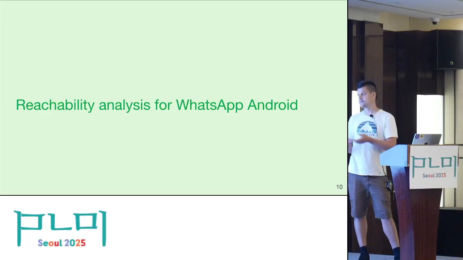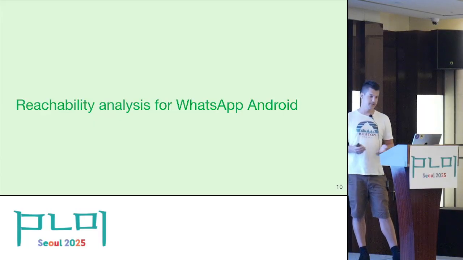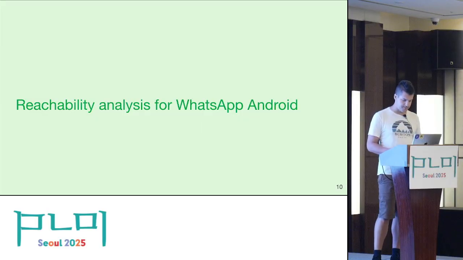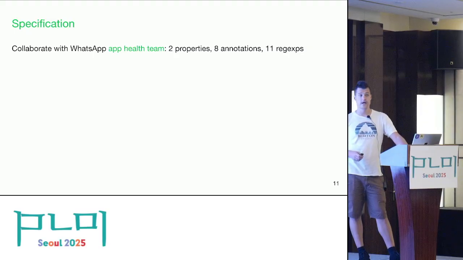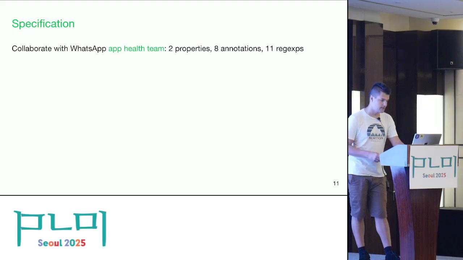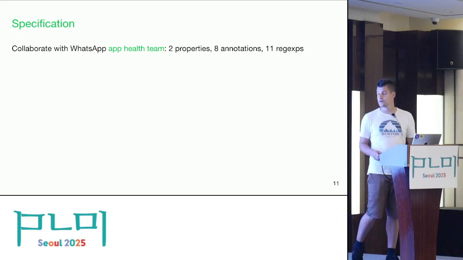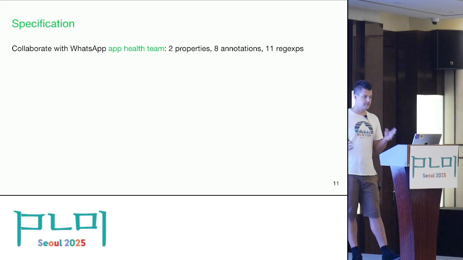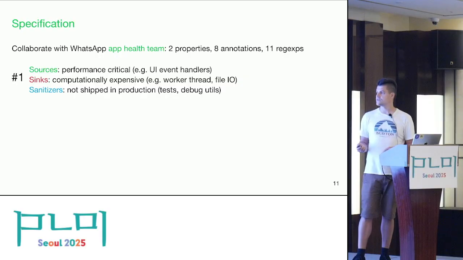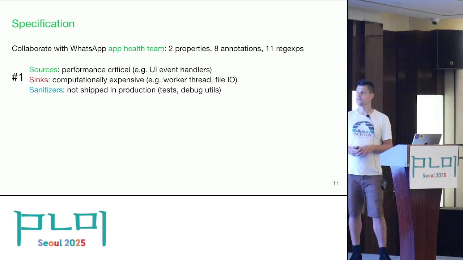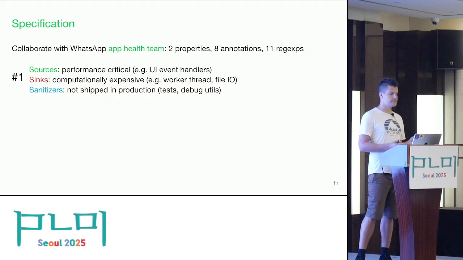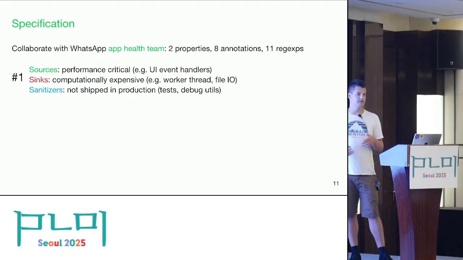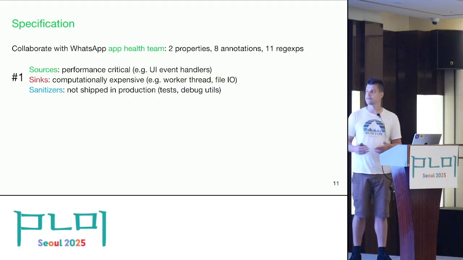So what did we do in practice for WhatsApp Android? Basically, we collaborated with the app health team, and we came up with 2 properties, which together use 8 annotations and 11 regular expressions. In the first property, the sources are performance critical functions, typically things that happen on the UI, so UI event handlers.